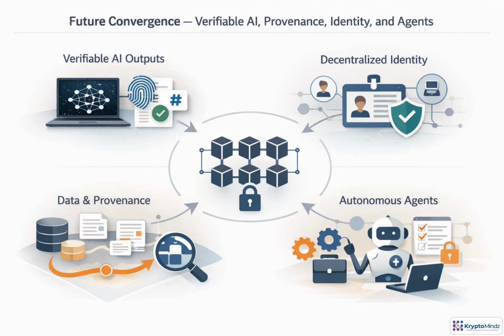Looking ahead, enterprise blockchain may become a trust layer for AI-driven systems. A Besu network can anchor hashes of model outputs, datasets, attestations, and decisions without storing sensitive content directly. Decentralized identity can help prove which person, system, or agent acted and under what authority. Provenance creates a traceable history of change. The key principle is control. Autonomous agents may execute workflows, but only within explicit policies, permissions, auditability, and human oversight.